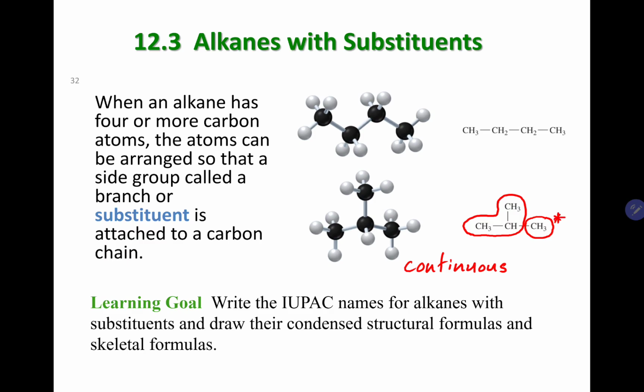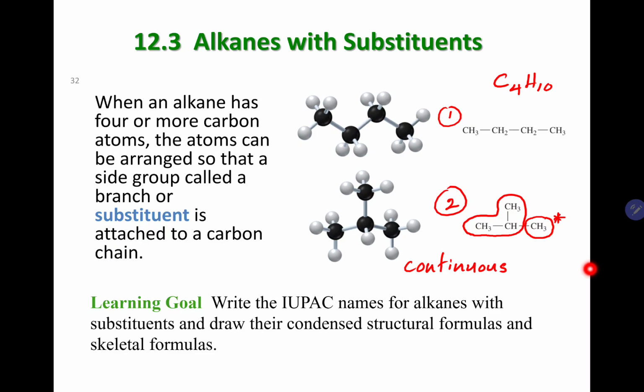Okay, and these two compounds, the straight chain one and the branch chain one, are of course not identical. They have the same number of carbons because they both have 4 carbons and they both have 10 hydrogens. So they basically have the same chemical formula, but they differ in the way they are arranged.